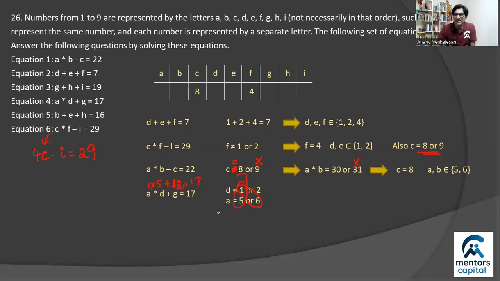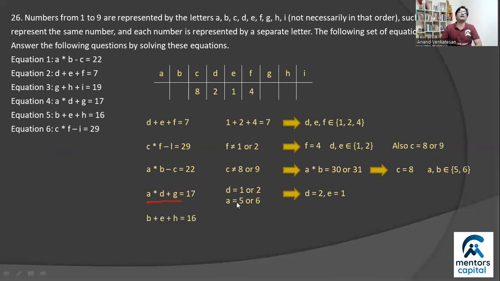So what that tells me is that D cannot be 1, which means D must be 2. And if D is 2, then correspondingly, E must be equal to 1. Because remember, D, E, and F were respectively belonging to the values 1, 2, 4. Since F is already 4 and D is now becoming 2, E must be equal to 1, right? So you have those values D, E, and F. And once you have those values, you can also again plug those values here. A into D plus G, right?